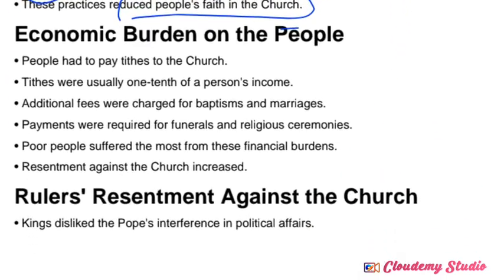Next one, economic burden. Most commonly, correct, economic burden. Why? Because the church authorities were imposing heavy taxes on the common people. People had to pay the tithes.